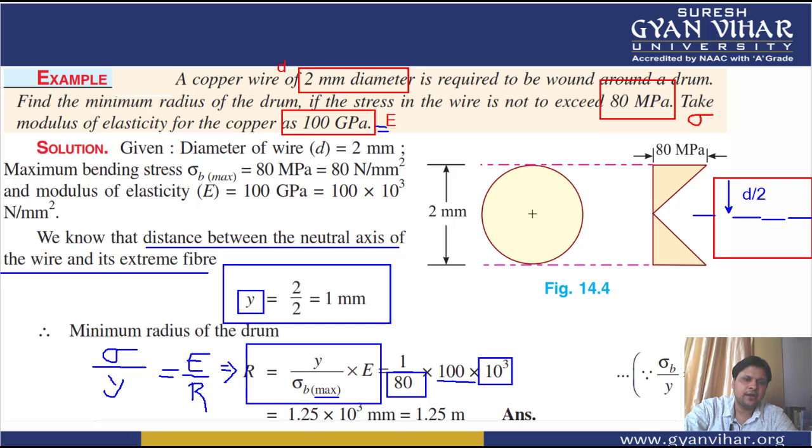After that, when you simplify and calculate, you will find that the value of radius of curvature which you are getting is equal to 1.25. The value of radius of curvature which you will get from here is equal to 1.25. So I hope you have understood how we have calculated the radius of curvature in this particular numerical.